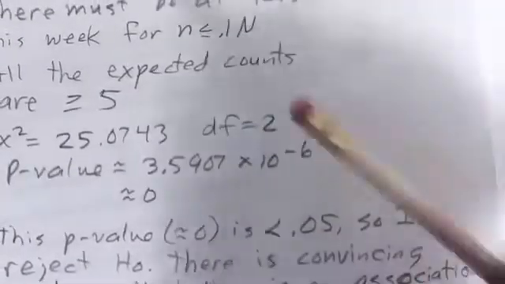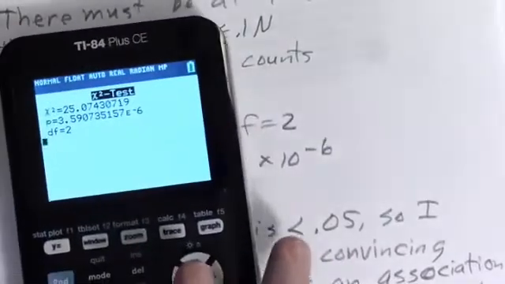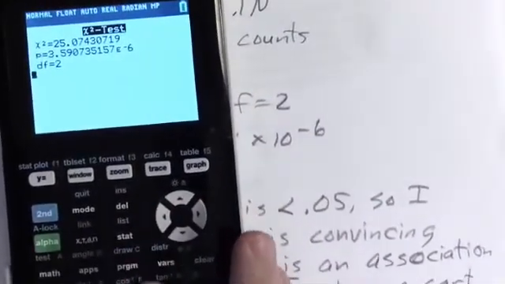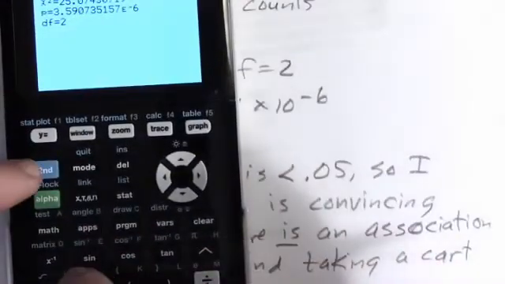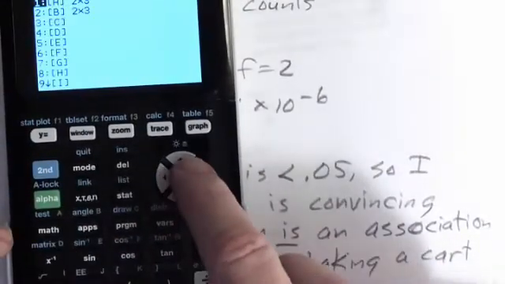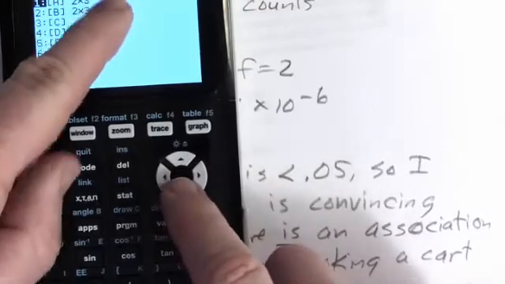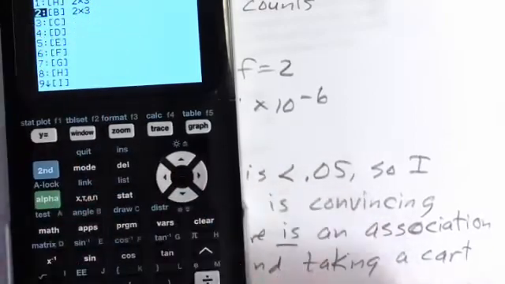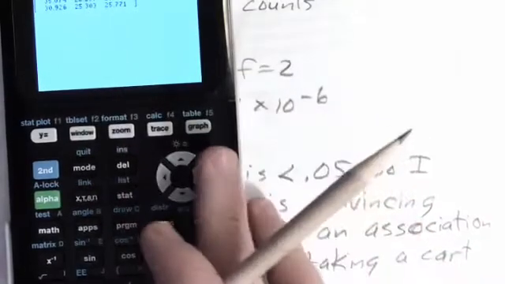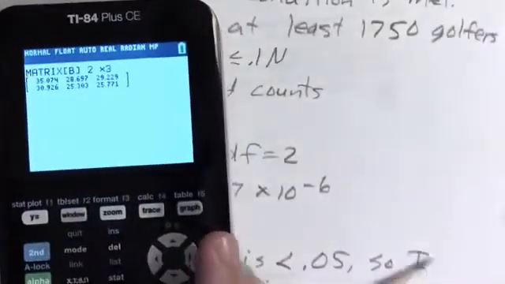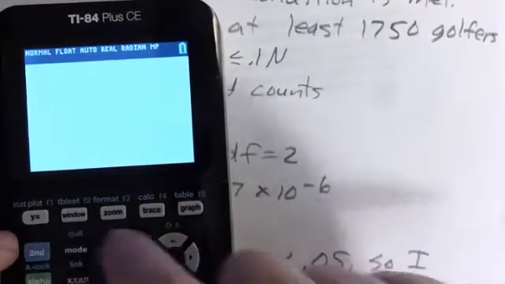But you must write the expected counts here. How can you see what the expected counts are? By looking at matrix B. The easiest way to do it, I think, is to go second matrix, go to edit, and go down to edit matrix B. The calculator put those in there automatically. So edit matrix B. Let me do that again because I don't know if you can see that.